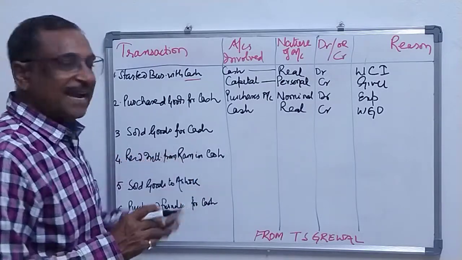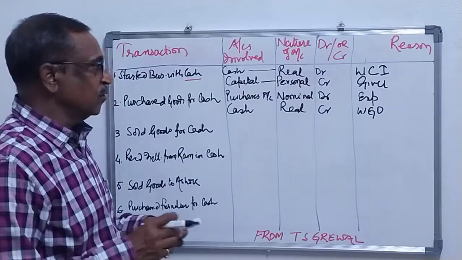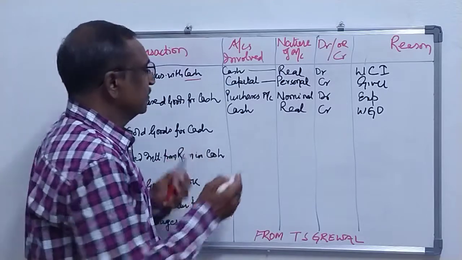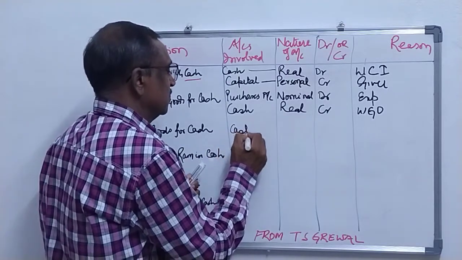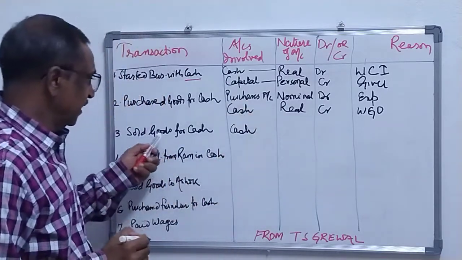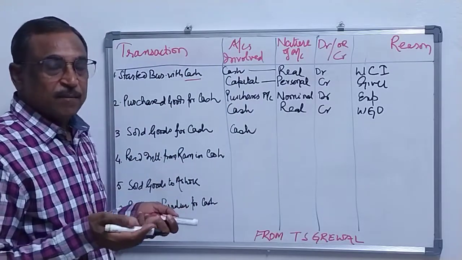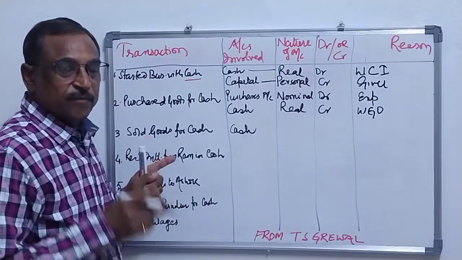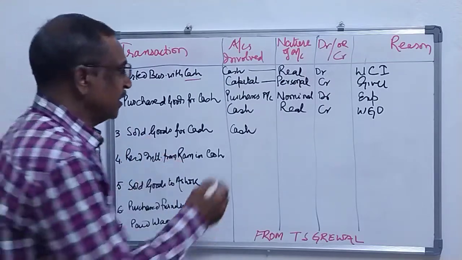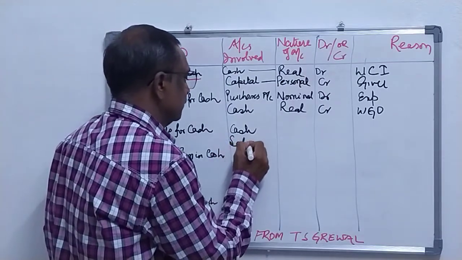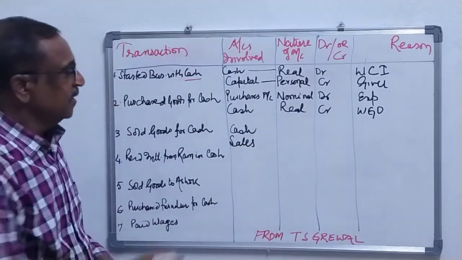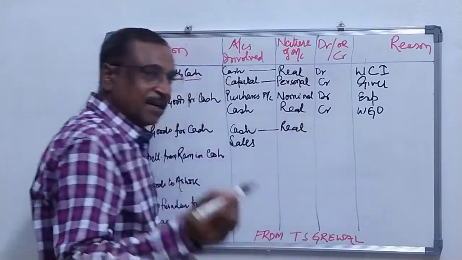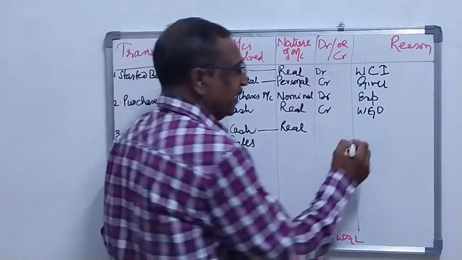Sold goods for cash. When the goods are sold, you get money. This is cash. And the other thing is, why are you getting cash? Because goods have been sold. When goods are sold, we use the term sales. Clear? Cash is your real account, and cash is coming in.